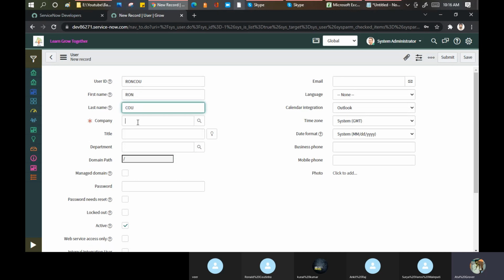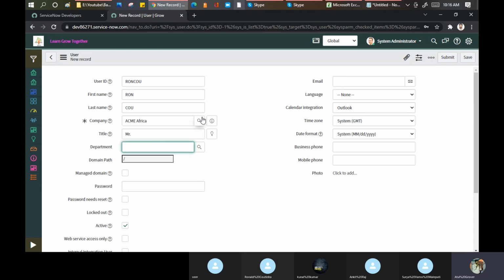Company, as of now, let everybody put one company only. ACM America, something is there, right? ACM Africa. Let's put that for everyone. We will discuss this thing a little later, maybe after 20-25 days when we discuss domain separation. Then we will discuss. Title, Mr. Department. Now, things are a little important to understand here.